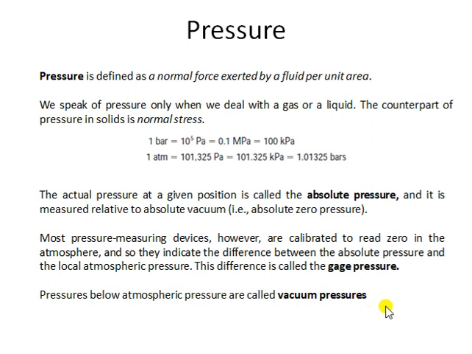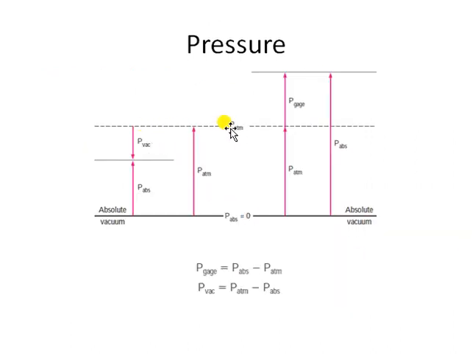Now the third is the vacuum pressure. As I have told you, gauge pressure is the measurement of pressure above atmospheric pressure. Now if I need to measure pressure below atmospheric pressure, like in this case this is atmospheric pressure, and I need to measure pressure over here which is below atmospheric pressure, but I want to measure this pressure with reference to atmospheric pressure, it will be a vacuum pressure. If the same point pressure is measured with reference to absolute zero pressure, it will be absolute pressure. So you should be clear about this whole concept.